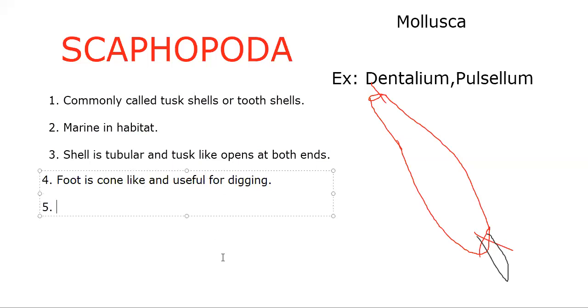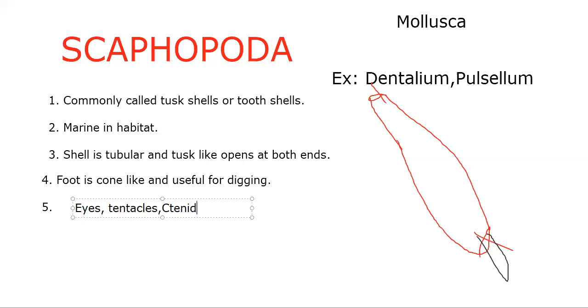Next, what are absent here? Eyes, tentacles, ctenidia, and atria. Eyes are absent. We said in the case of Gastropoda, eyes are present and tentacles are present. Here, no eyes, no tentacles, no gills. Then how do they respire? We said the tusk is open on both sides. When water goes through there, they are able to collect the oxygen. Ctenidia, gills, are absent. We call gills ctenidia. The atria, the heart chambers, are absent too. Eyes, tentacles, ctenidia, gills, and atria are absent.